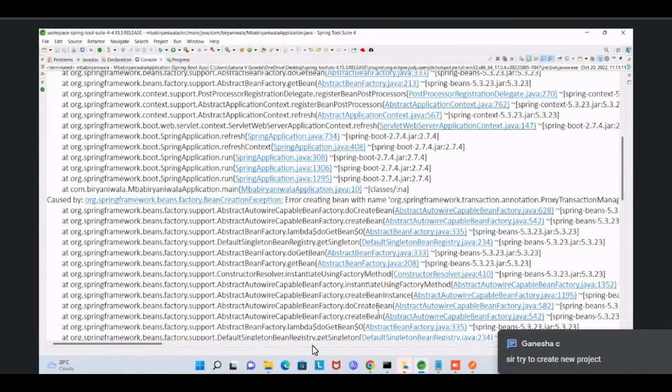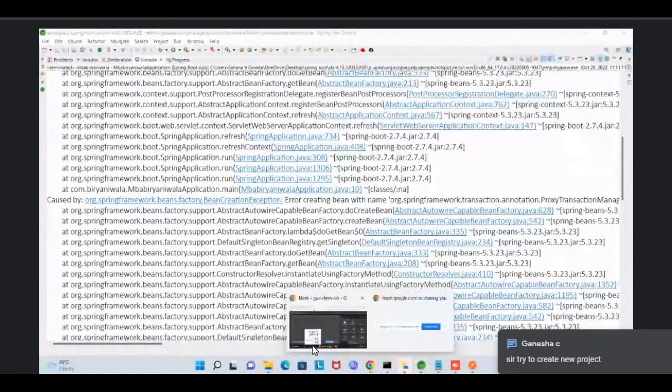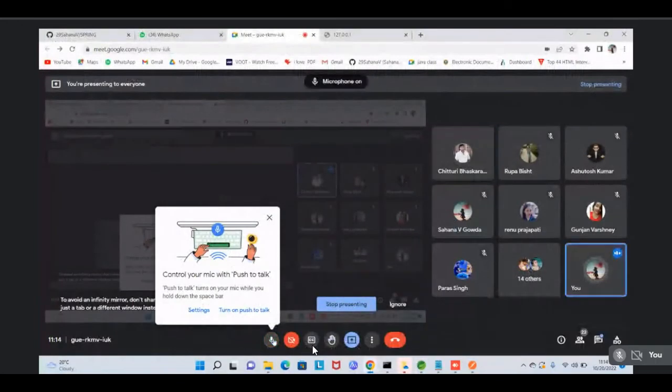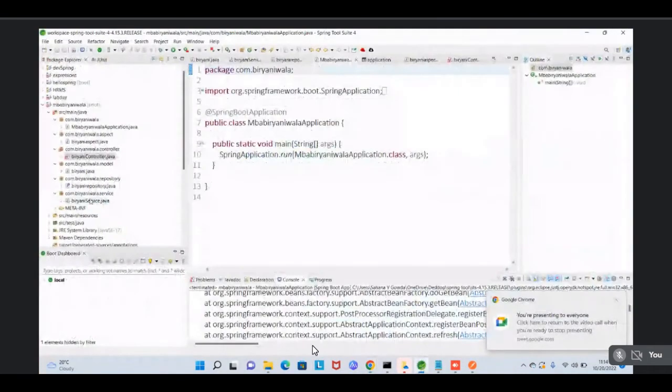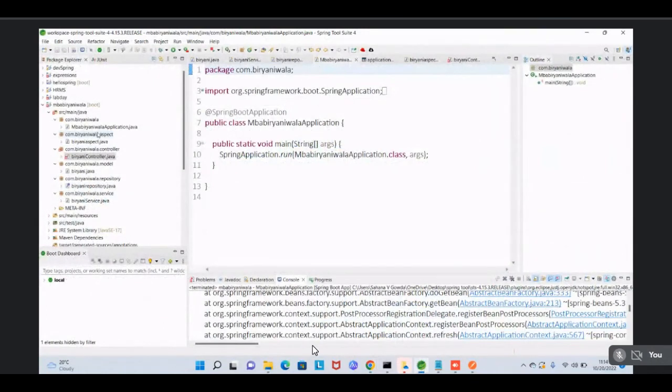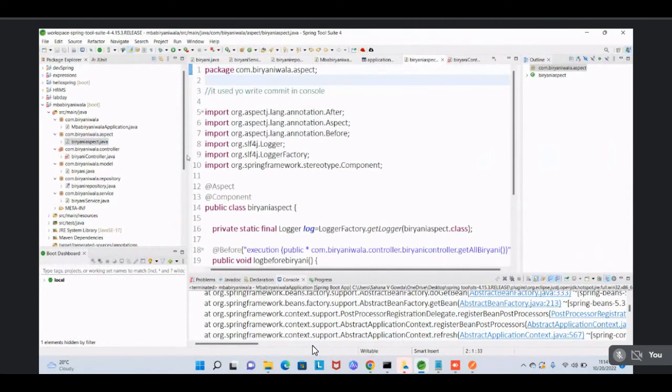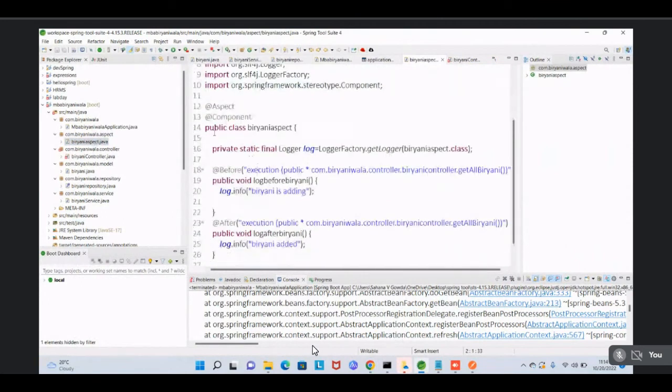Okay. Actually, did you create any aspect? Yeah, that's what I'm thinking, Anisha. Yes, sir, I did. Okay, open the aspect code. I think you have written some messed up code in the aspect. Try to delete the code in the aspect. Biryani aspect. Remove every line of code.